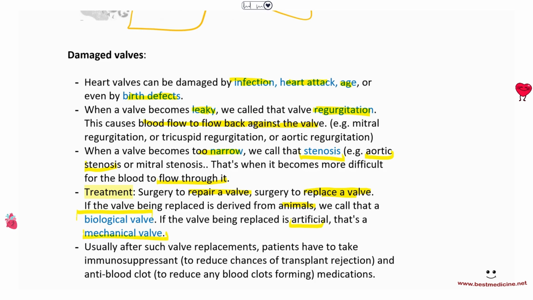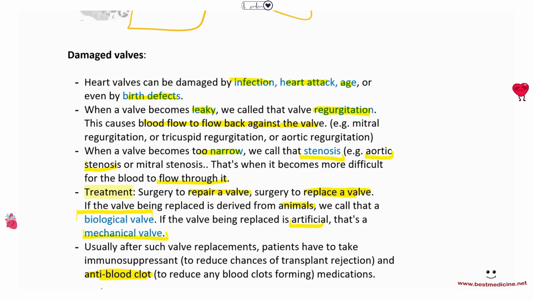But whenever you take these valves, there's an additional risk of developing clots on top of these valves. So you have to take anti-blood clot medication to prevent clots from building up on these valves. And on top of this, especially if you have a biological valve, then there's a chance that the biological valve can be rejected by the human immune system.